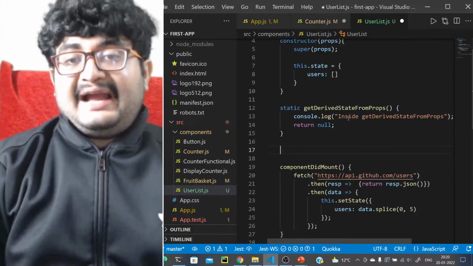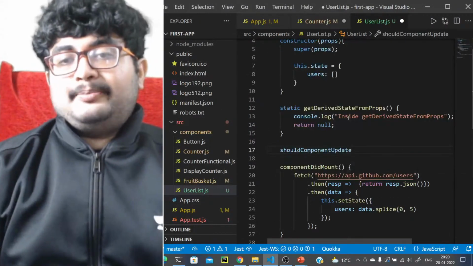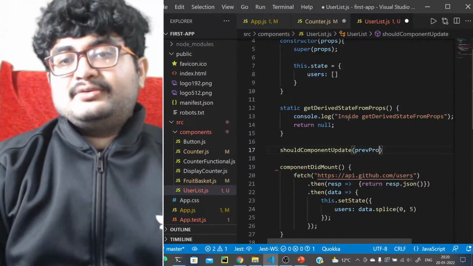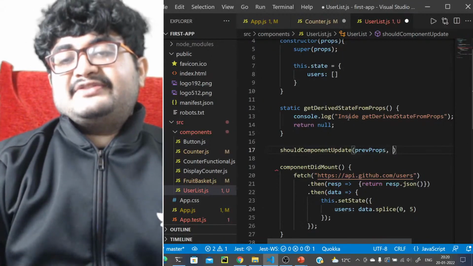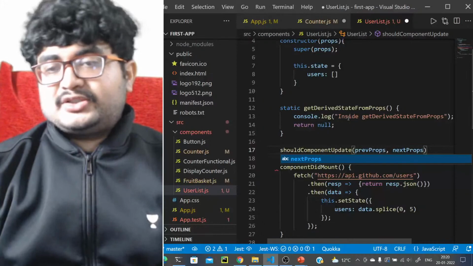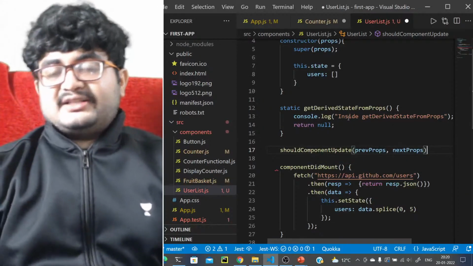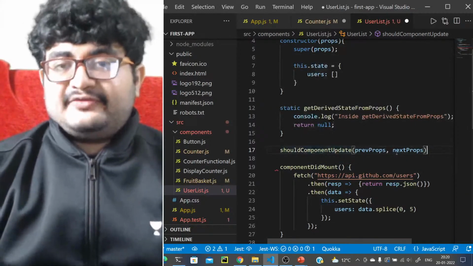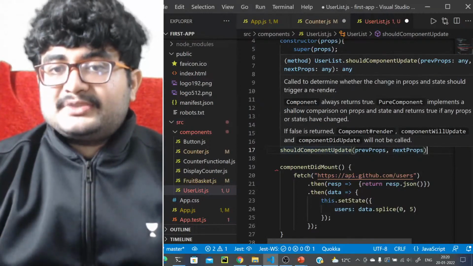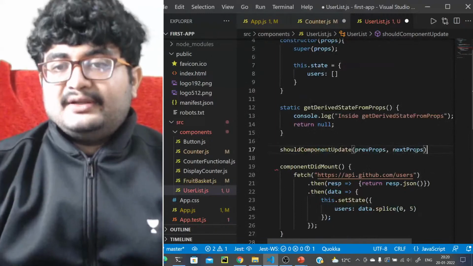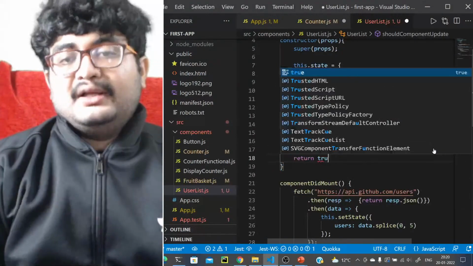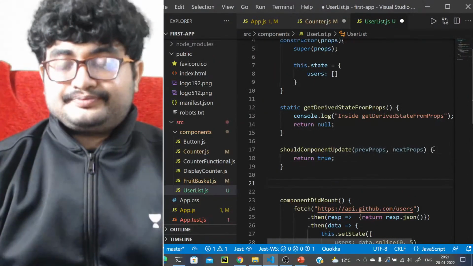Then we have shouldComponentUpdate. What does it receive? It receives the previous props, the next props, and I think it receives the previous state and the next state as well. I'm not sure about that. Maybe it does receive that as well. You can just look into the definition for each, but again we don't use this a lot. So let's see, next props, any. That's fine. Okay, let's just return whatever. So it should return true always. Let's say it's returning true for now.